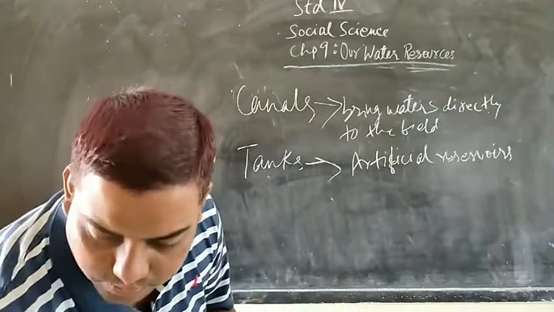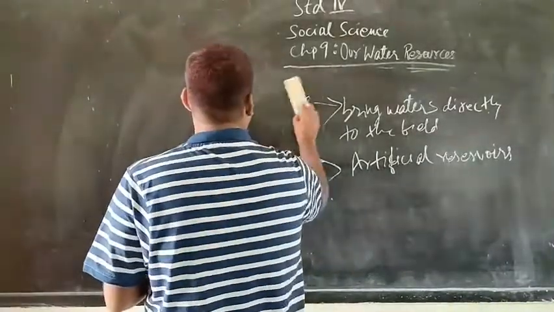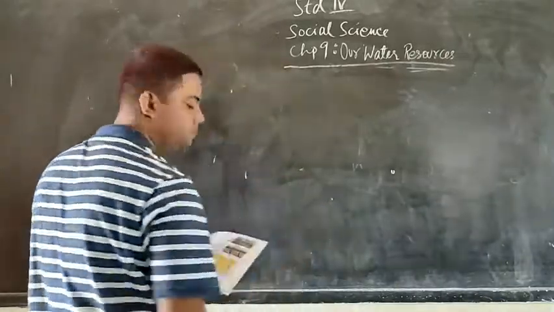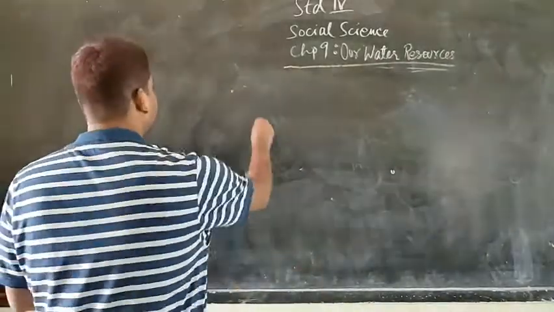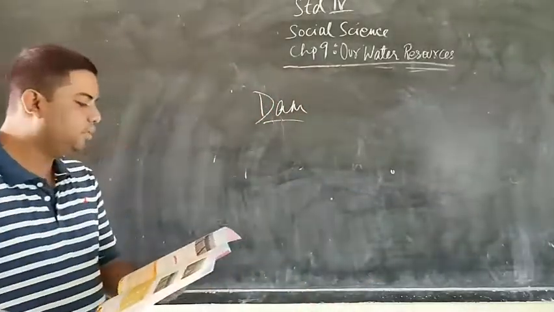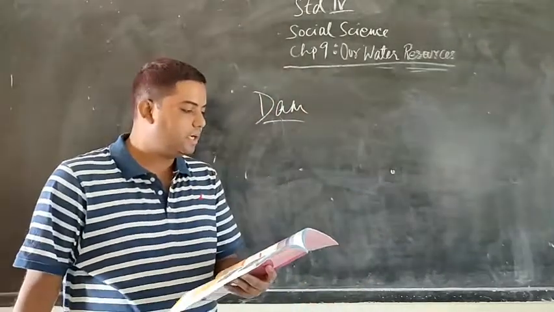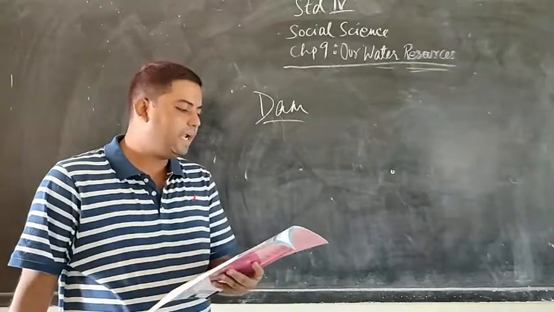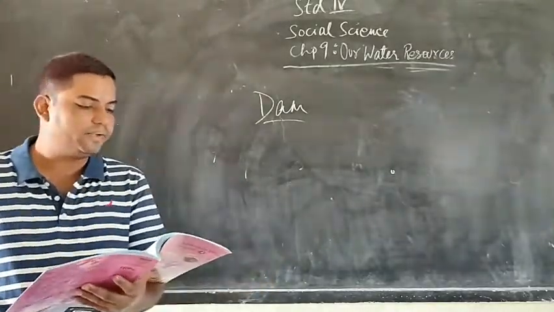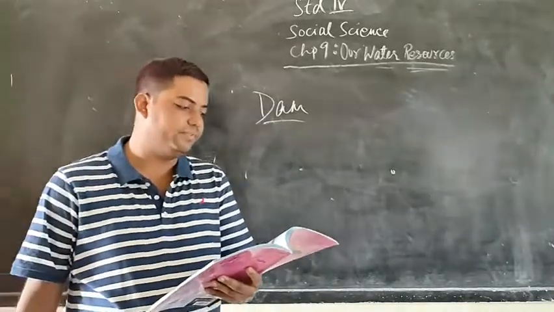Now let's see one of the most important sources, which is the dam. Now what is a dam? A dam is a wall built across a river. It controls the flow of water by opening and closing of sluice gates. Water is stored in an artificial lake behind the dam called a reservoir.